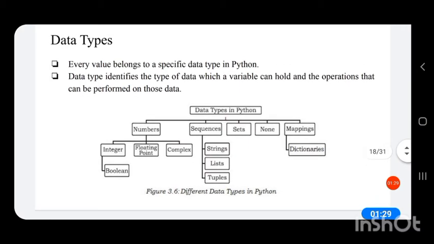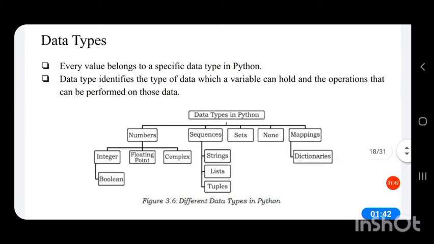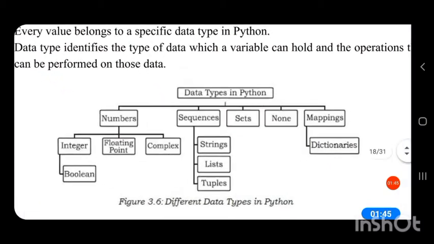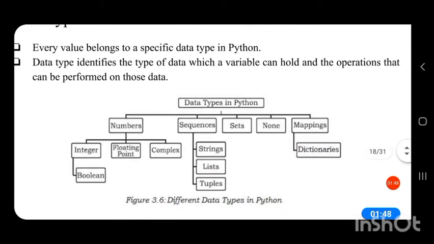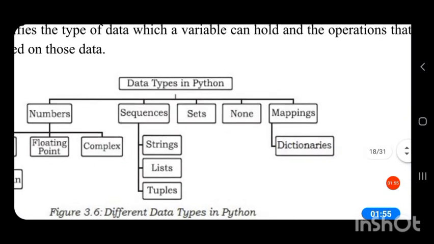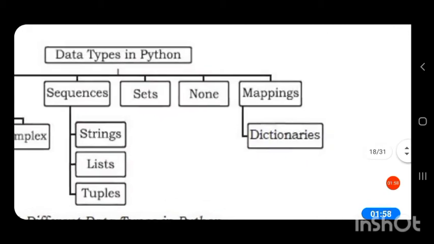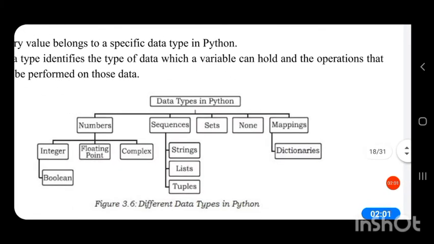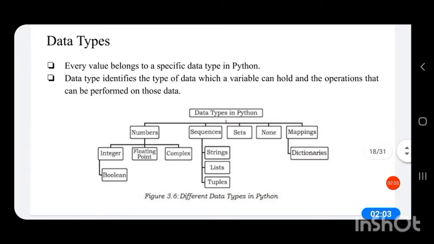The numbers data type is again classified into integer data type, floating point, and complex. Then integer is further divided into Boolean data type. Then sequence data type is again divided into strings, list, and tuples. Then the mappings has only one division, that is dictionary. So let us see the different types of data types.